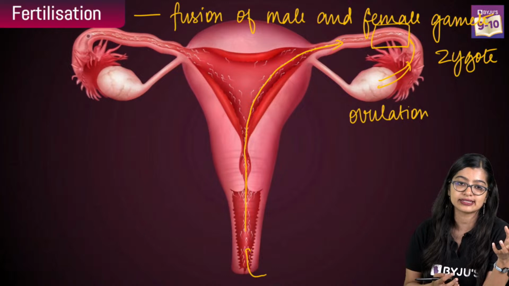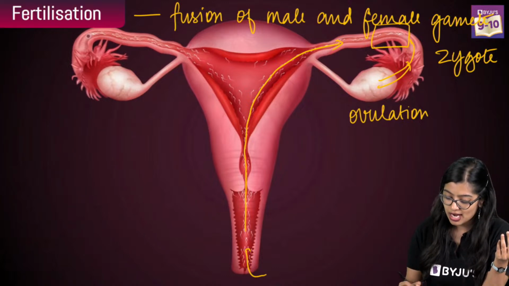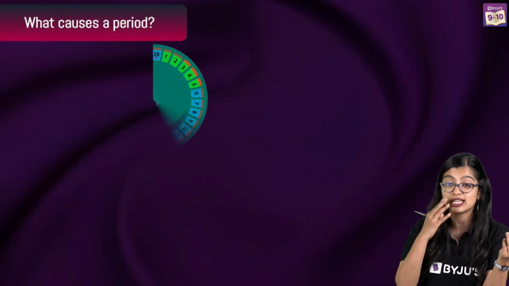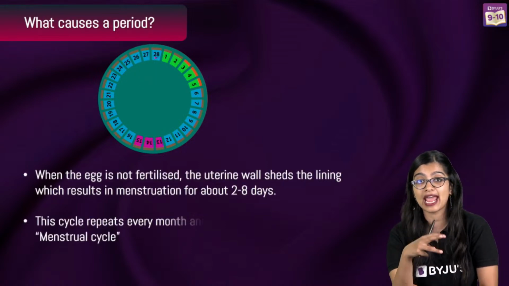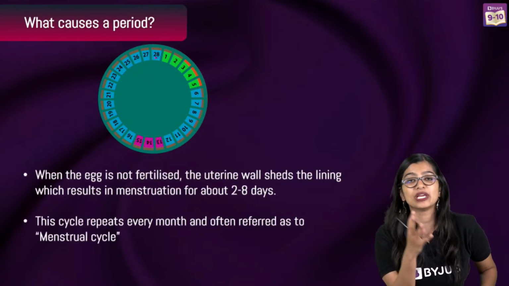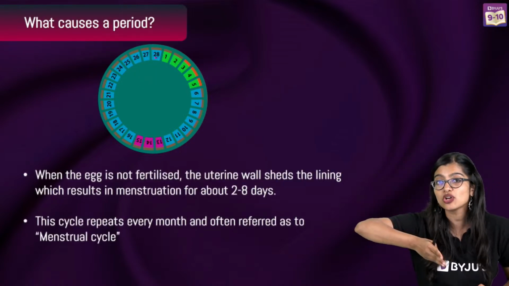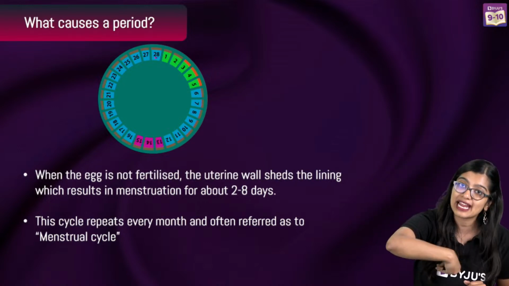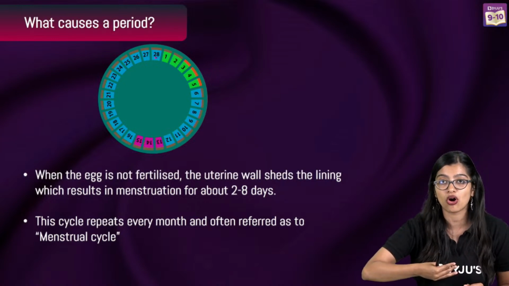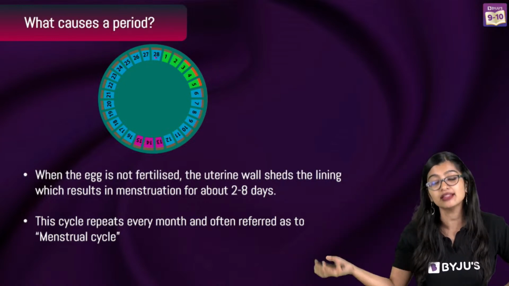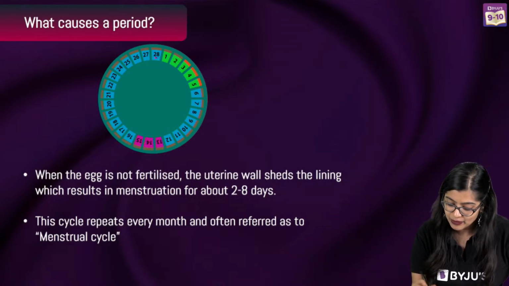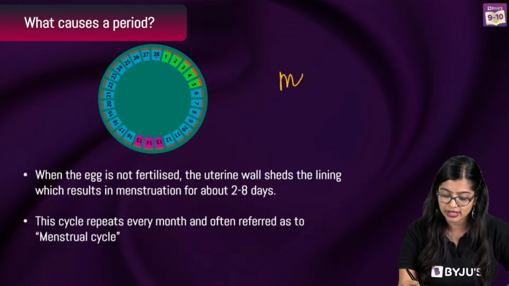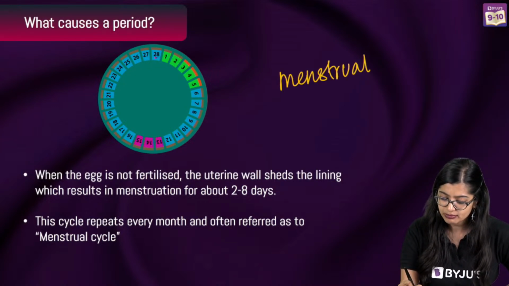So this is what we understand as fertilization. Now if the egg remains unfertilized, the inner linings of the uterus, which has depositions of blood and mucus, will be shed off once a month along with the unfertilized egg, which is what we call menstruation.